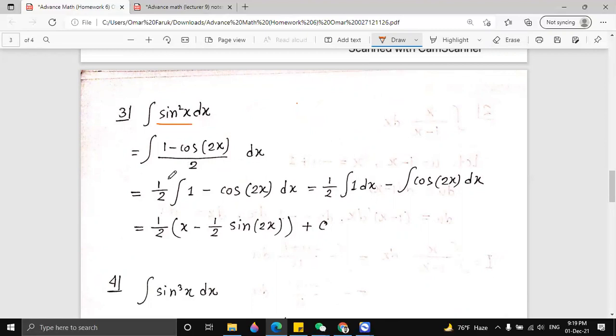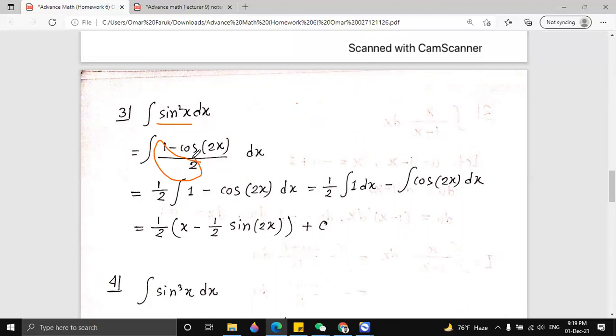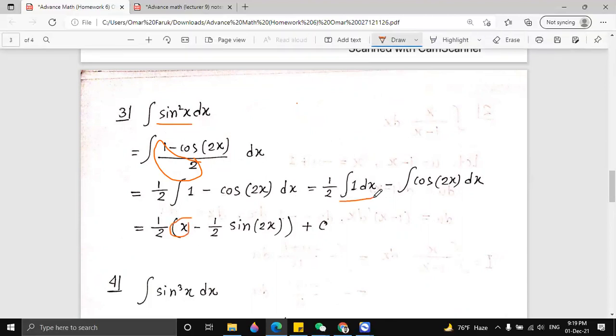So now we take this constant out, 1 by 2, and then we get the integration of 1 minus cos 2x dx. The integration of 1 dx will be only x, and the integration of cos 2x will be sine 2x, from the formula.